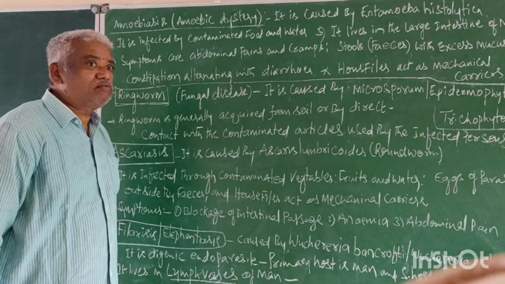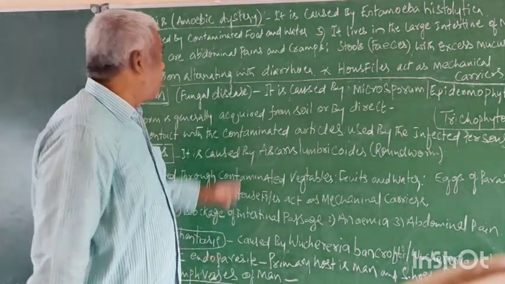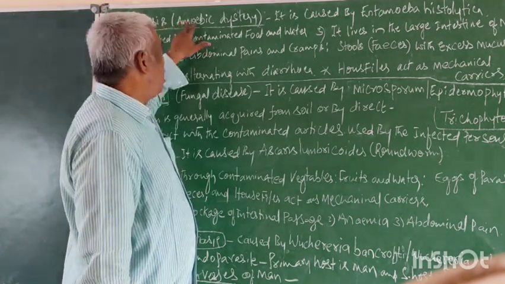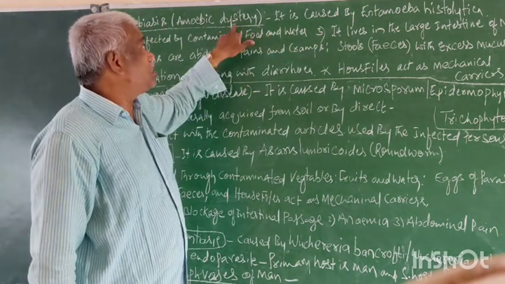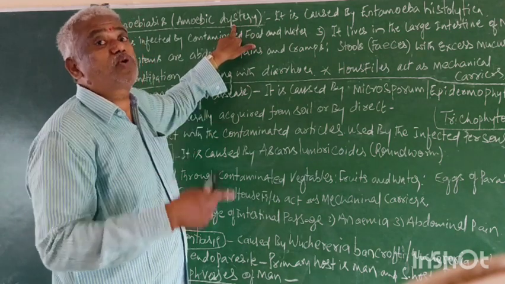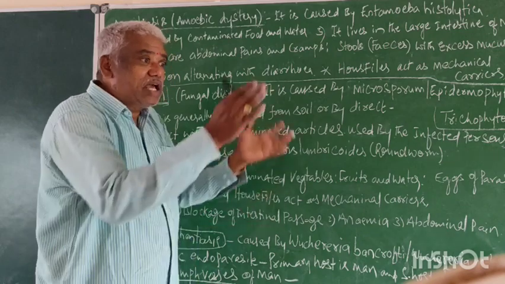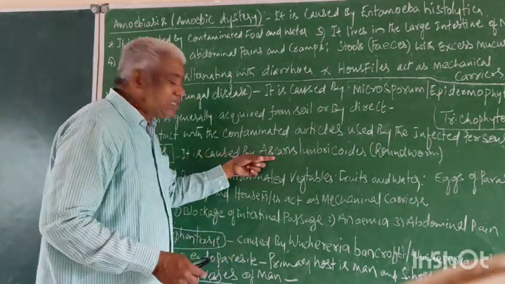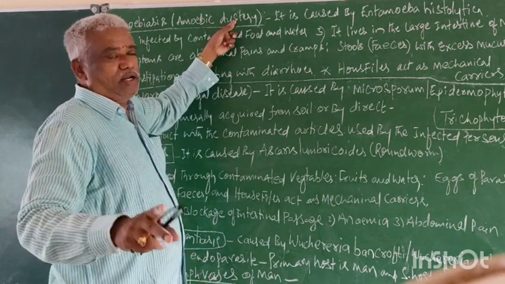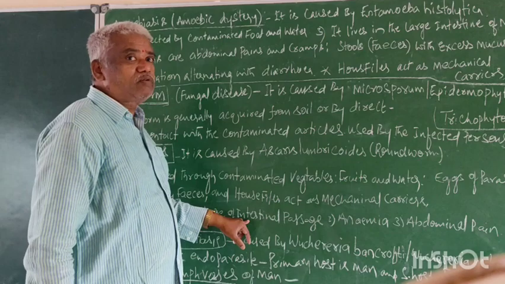Blockage of intestine. Where does it happen? In the intestine. This is Ascaris. Entamoeba histolytica also lives in the intestine, but it is single celled. Amoeba, a protozoan, is unicellular. Ascaris is multicellular. Hence, the size of Ascaris is larger than Entamoeba. Blockage of intestine.